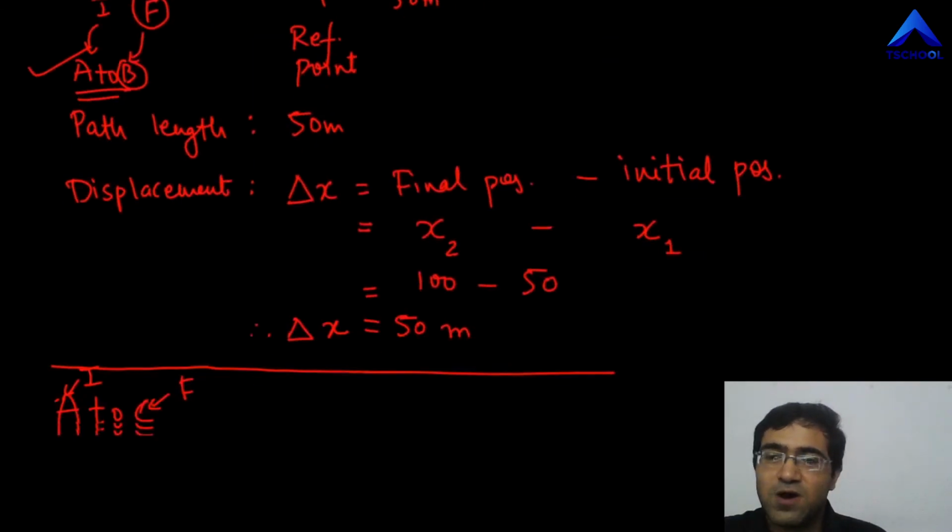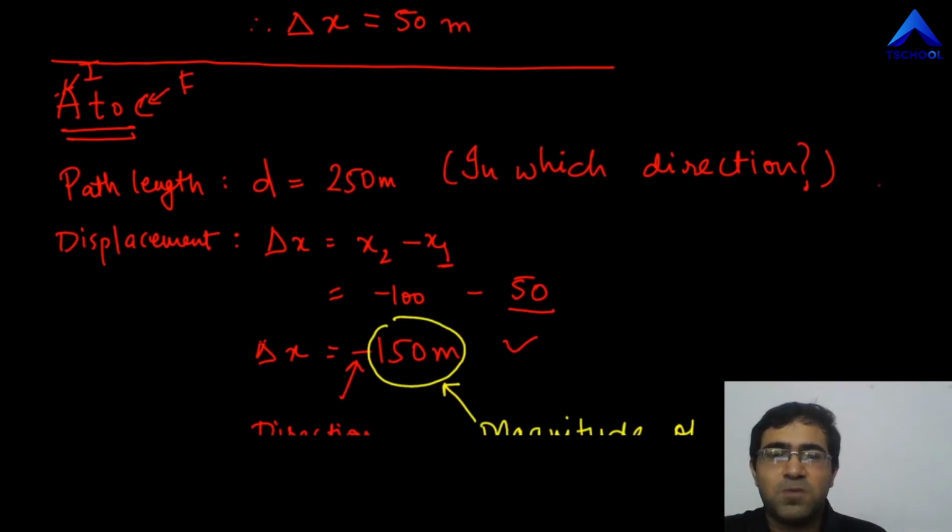So that's why if someone asks you path length is in which direction, there's always a problem, right? It's not necessary that path length is in a particular direction. You understand what I'm saying, right? It's possible to use your scooter and travel for 100 meters, but you could go in any random direction. You could go on the road and come back, right? So what I mean to say is that with path length, it's not possible to specify direction.